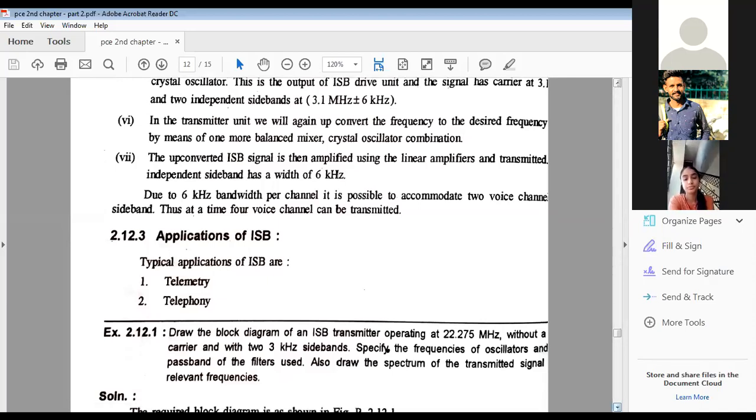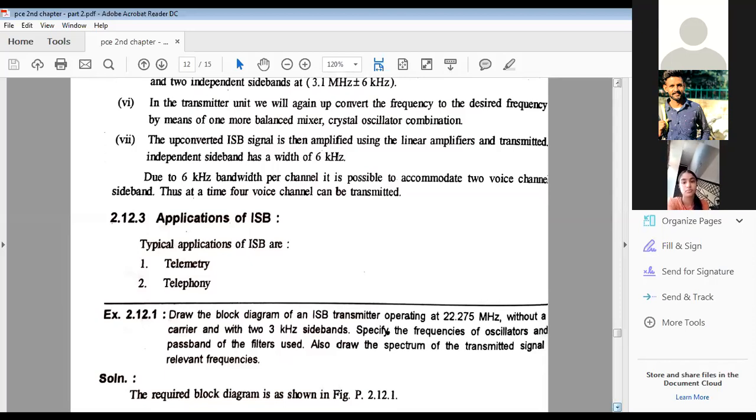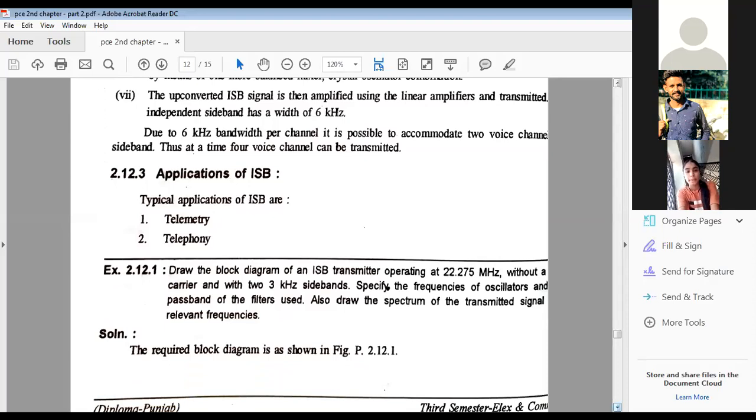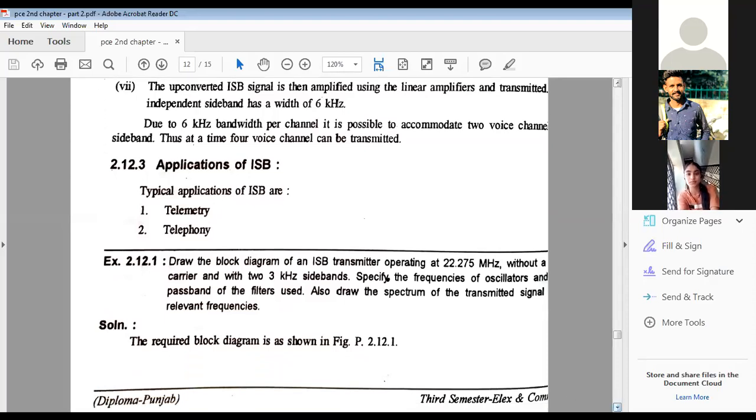Right? Today, just see the last example, based on ISB, independent sideband. This is one numerical example of how a system can be designed. He said, draw the block diagram of an ISB transmitter. Now this is the second stage, operating at 22.27 megahertz.